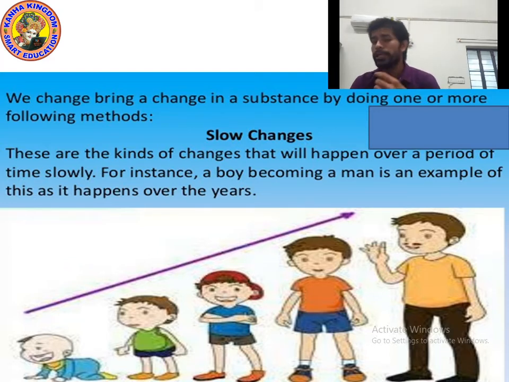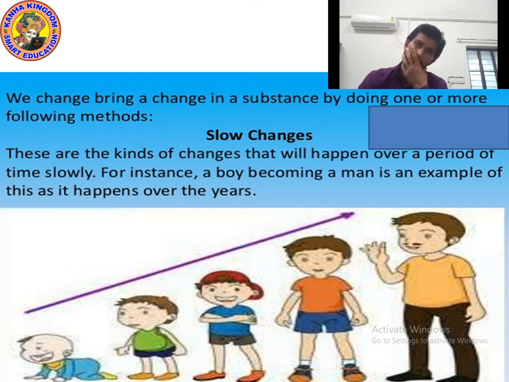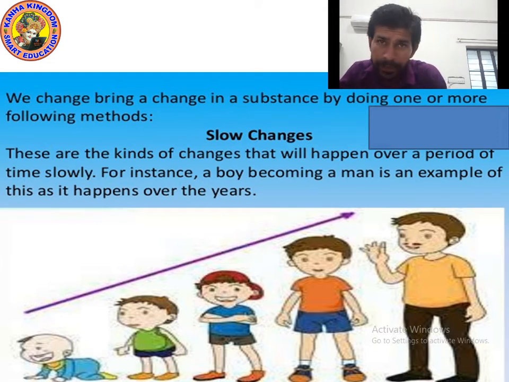Can you give me some more examples of slow changes? Yes, when a tree grows, it takes many years. So it is also an example of slow changes. And one more example: changes in season. Changes in season take too much time, 2 months, 3 months, somewhere 6 months.